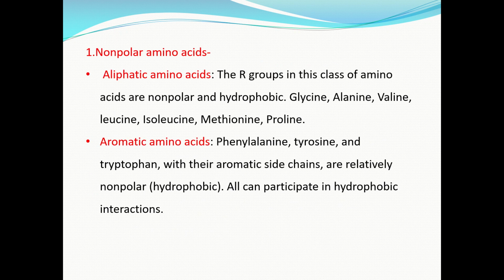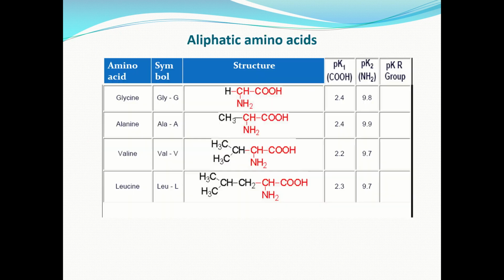First, non-polar amino acids. Aliphatic amino acids are the amino acids in which R group is non-polar and hydrophobic. For example, glycine, alanine, valine, leucine, isoleucine, methionine, and proline. What are aromatic amino acids? Amino acids that contain a benzene ring in place of R group. They are hydrophobic in nature.